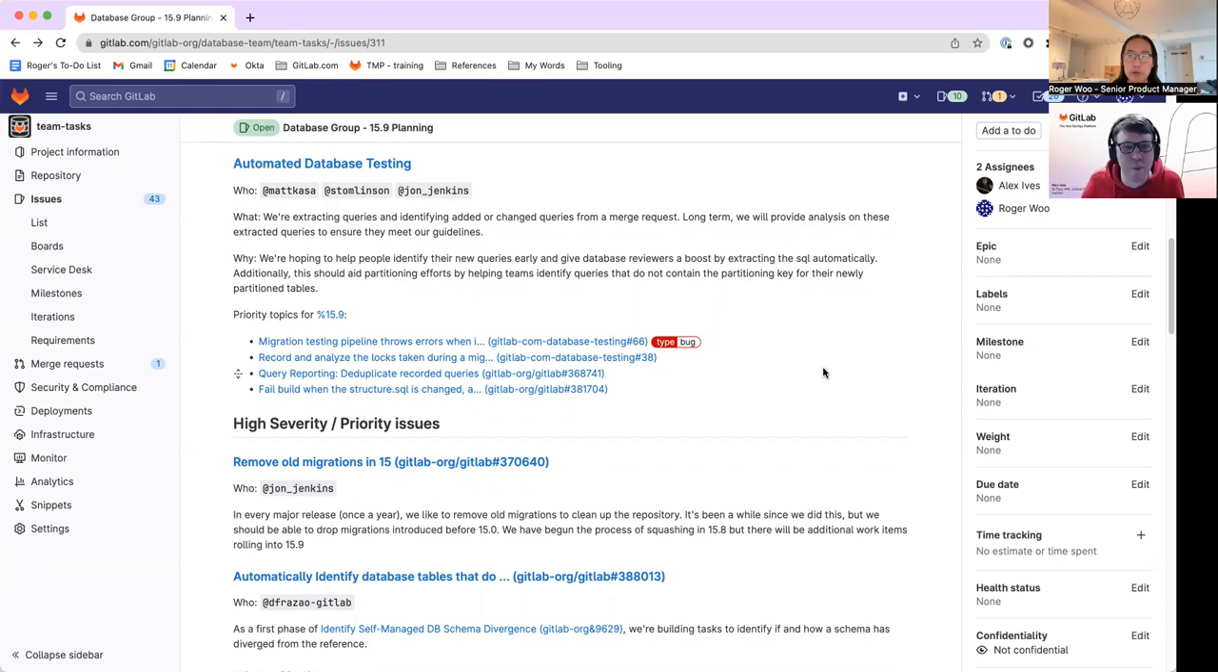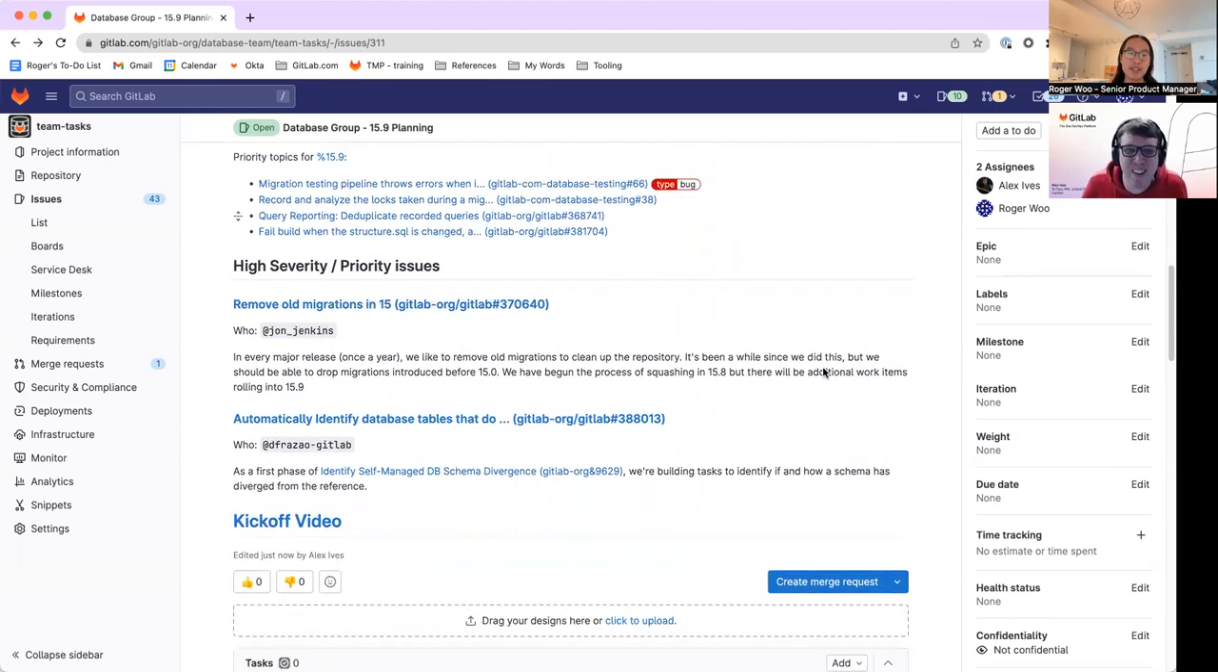That is a spot-on description of what we're trying to accomplish here. Database review is a complicated and difficult part of our process internally for getting code merged, and this automated testing is aimed at alleviating some of those issues. Specifically, we're hoping to make a lot more progress now on query reporting and getting those new queries actually recorded and reported in a meaningful way.